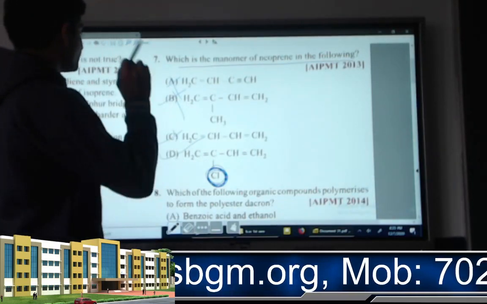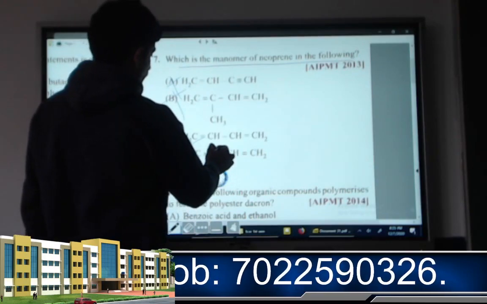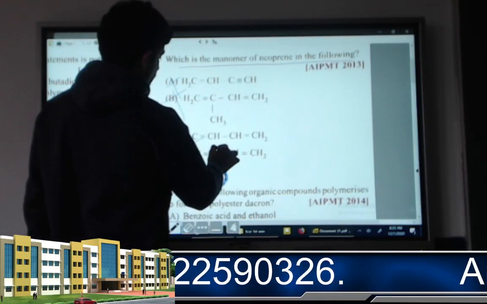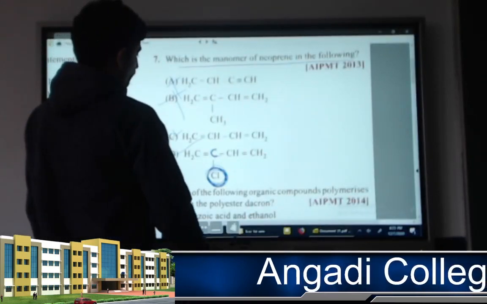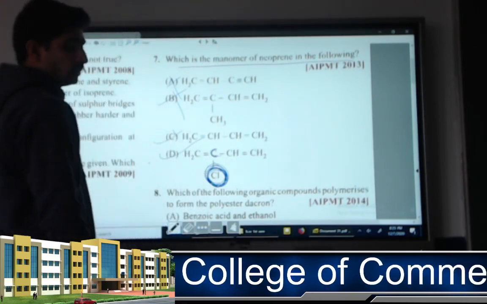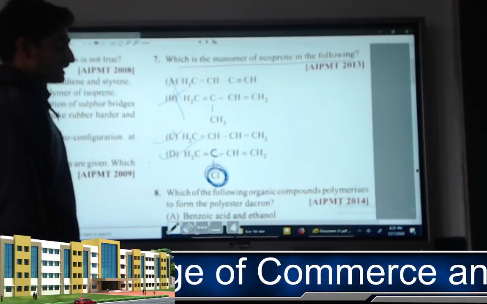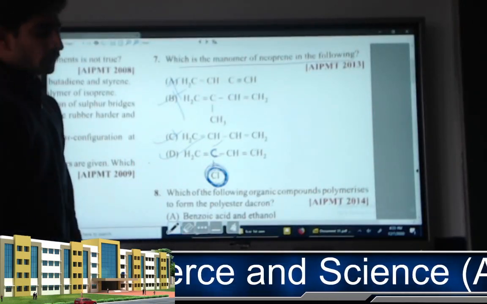So in whichever monomer there is a chlorine atom directly attached to a carbon, we are going to call it the monomer of neoprene.